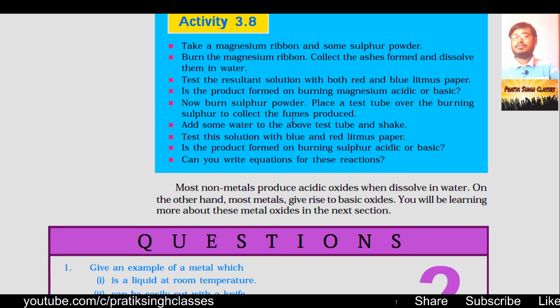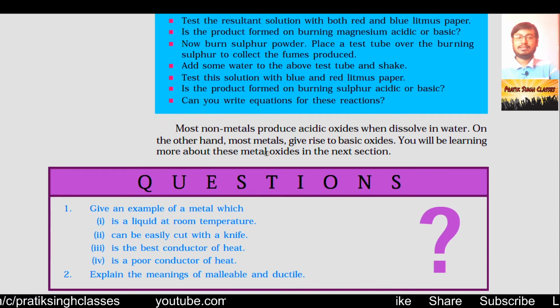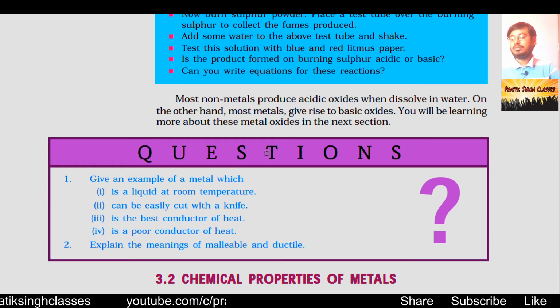Now burn sulfur powder. Place a test tube over the burning sulfur to collect the fumes produced. Add some water to the test tube and shake it well, and then test the solution with red litmus paper and blue litmus paper. Now, is the product formed on burning sulfur acidic or basic? Can you write the equations for these reactions? Yes, you can write them now, because we have already studied these things in units 1 and 2.